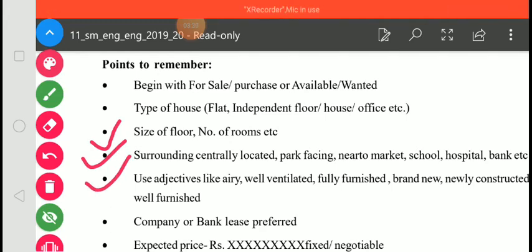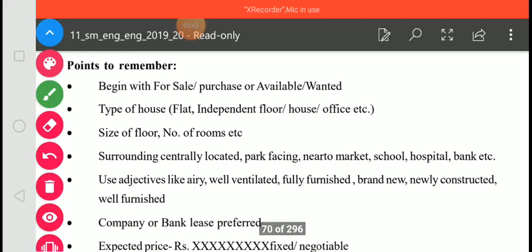Next, use adjectives like airy, well ventilated, fully furnished, brand new, newly constructed, well furnished, etc. So we must use adjectives which are suitable for the advertisement.